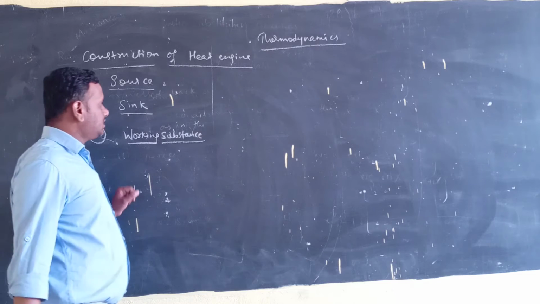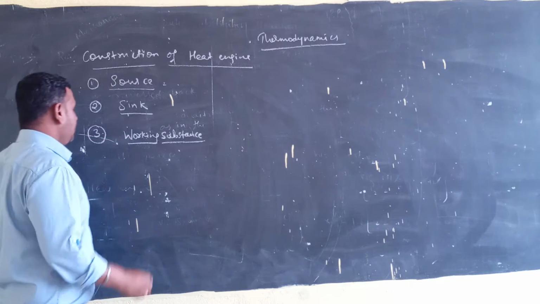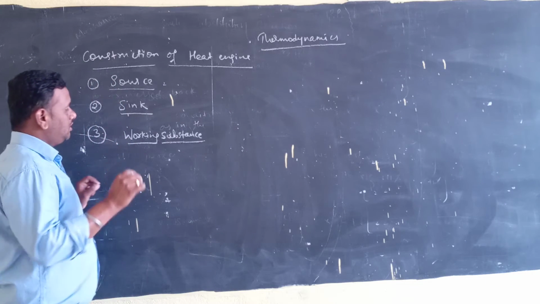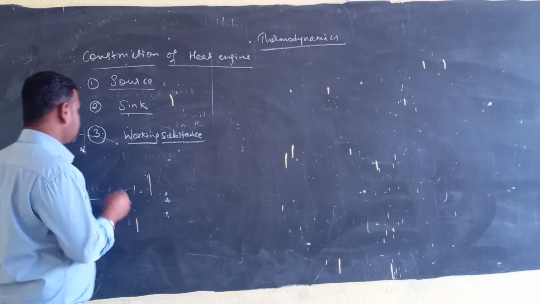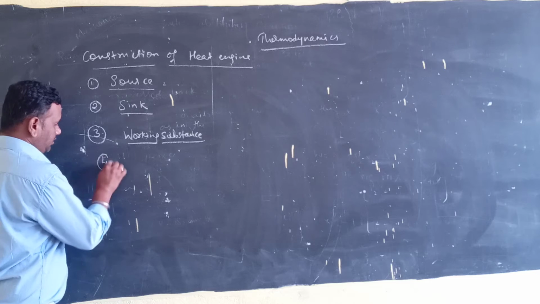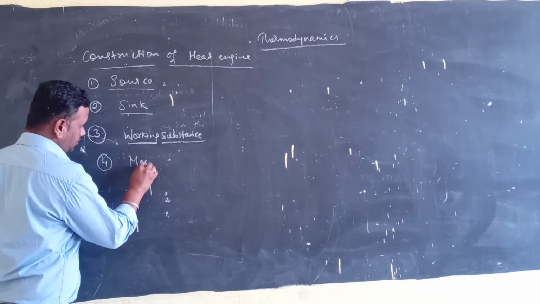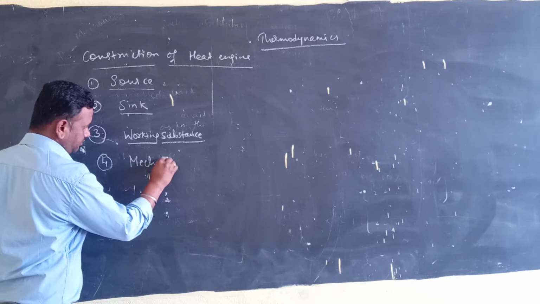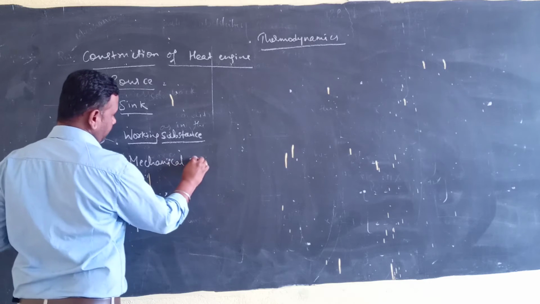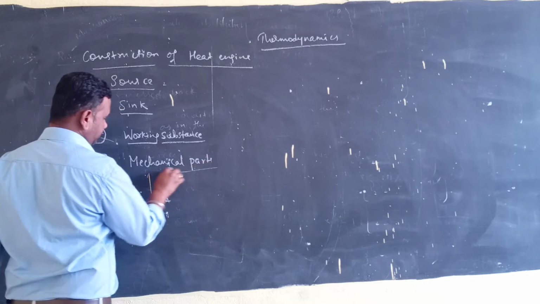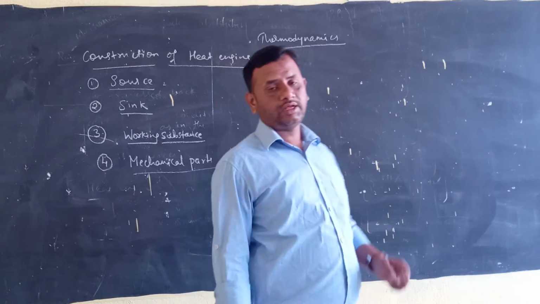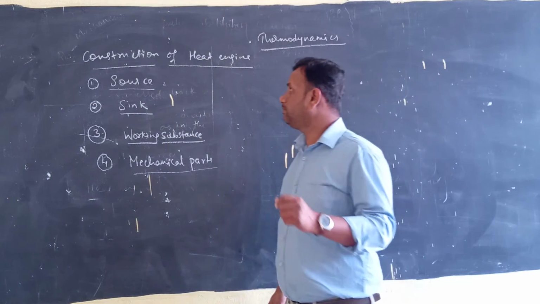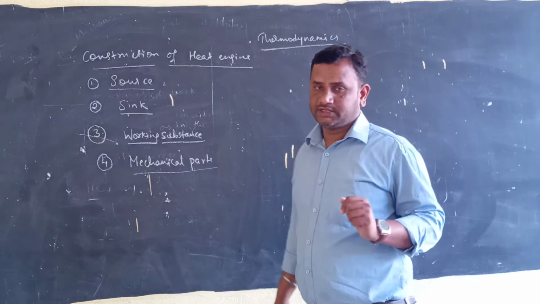Working substance, and finally we need some mechanical parts also. These are the four main important parts of the heat engine.